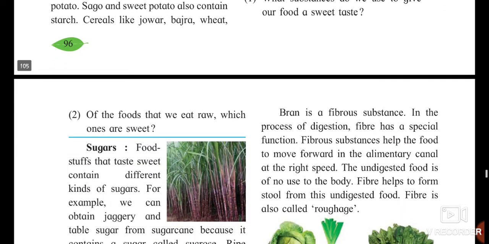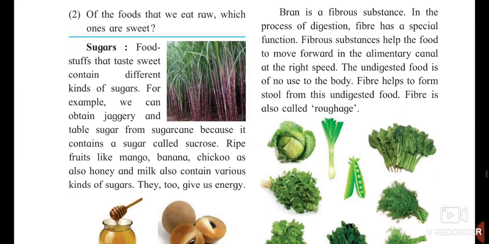Now the next part is sugars. Basically we know that we get sugar from sugar canes. We get jaggery also out of it. These sugar canes consist of one type of sugar, which is called sucrose. Ripe fruits like mango, banana and chiku also contain different kinds of sugar, which give a sweet taste to them and also give energy.